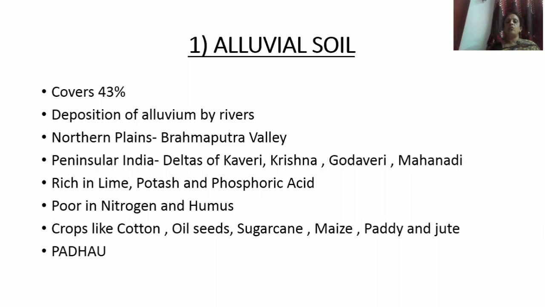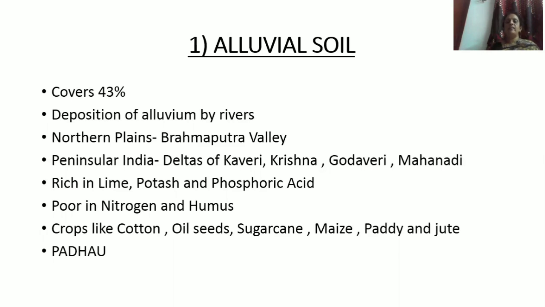And this type of soil is rich in lime, potash, and phosphoric acid. So in order to remember that, you have to make some short form. The first alphabet of all the 3 you have to take and remember it. LP square, that is lime, potash, and phosphoric acid. But this soil is poor in nitrogen and humus.